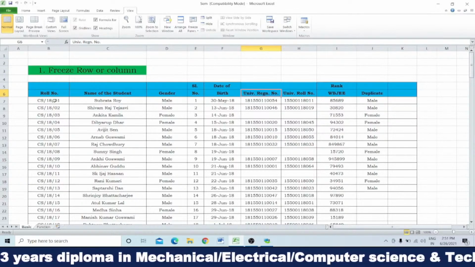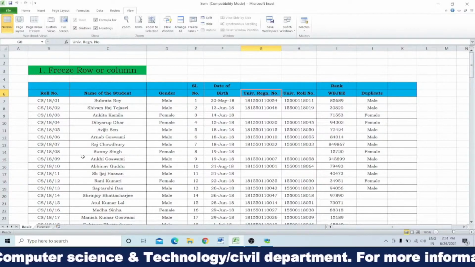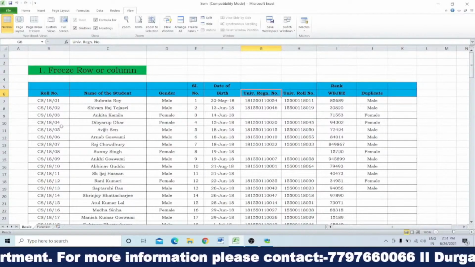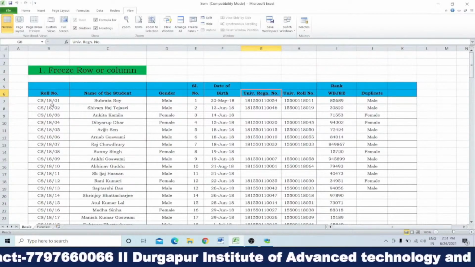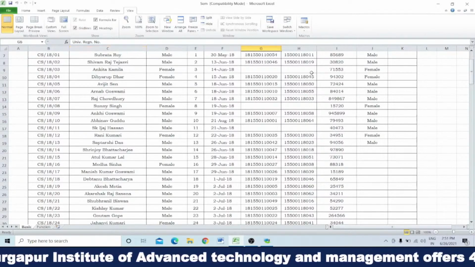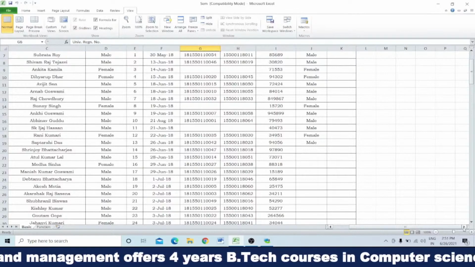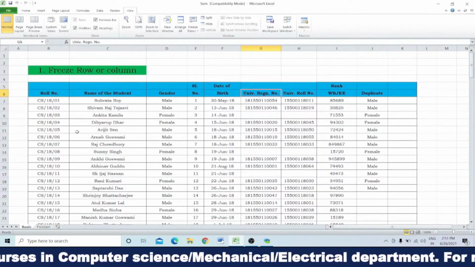When you write the data row-wise or column-wise, you have to move downward. If all the rows are moving upward, then after a certain time you cannot see what is written at the top of the column. Or if you move to the right-hand side, you cannot see what was written in the left-hand side column. That's why you need to use the freezing function.